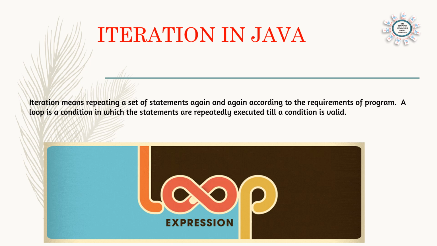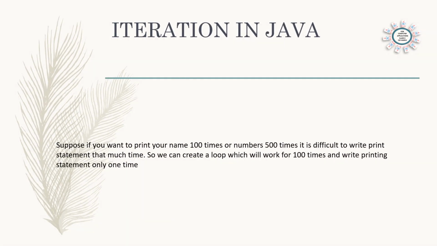So if you want to print your name 100 times, if you want to write a number 100 times, or any such program, if you want to do it again and again, we will be using loops in Java. We can understand it. Suppose you want to print your name 100 times or the number 500 times, then it is difficult to print or type the same thing again and again. So what we can do, we can create a loop. That loop will have one or two statements and that loop will work for 100 times and print the number or name which you wanted. So this is known as iteration, or this is known as a loop, doing one work again and again.